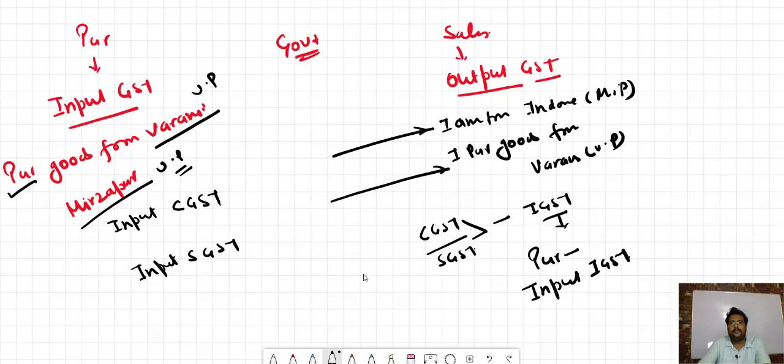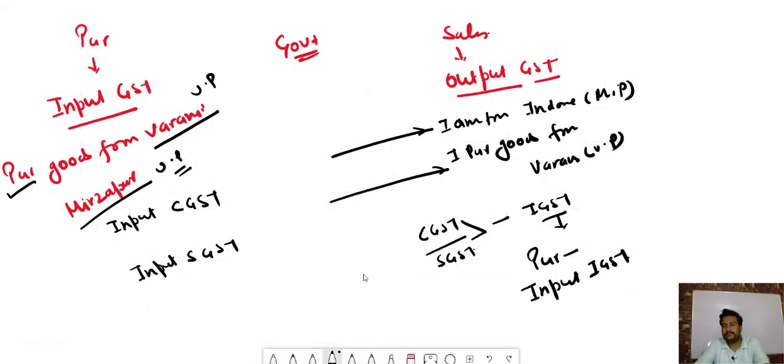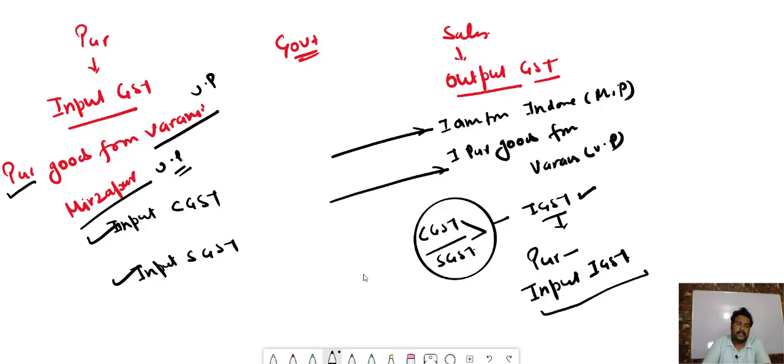So I think the meaning is now clear to you. Whenever we purchase from within the same state, input CGST and input SGST will be applicable. Whenever we purchase from a different state, then instead of CGST and SGST, one particular tax, IGST, will be recorded with the name of input IGST. Okay.